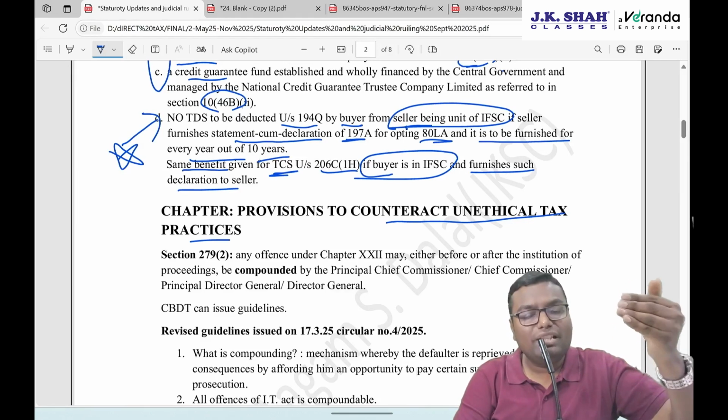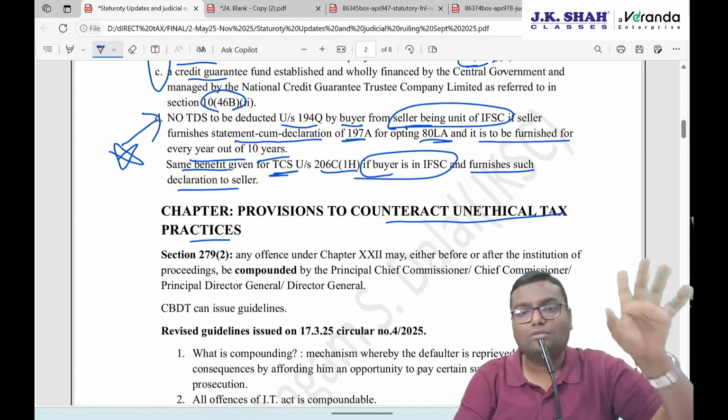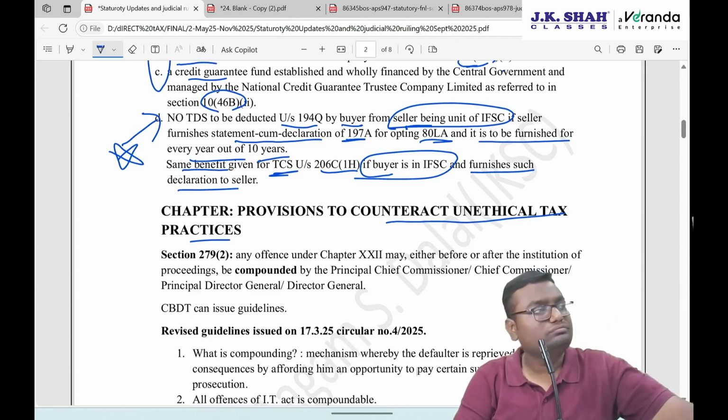When can compounding be done, to whom is the application to be made, how many applications can be made if I have committed n number of offenses, how many charges do I have to pay, and in what time will the compounding process get completed? For all this, there was a CBDT guideline, but that guideline was not in your syllabus.